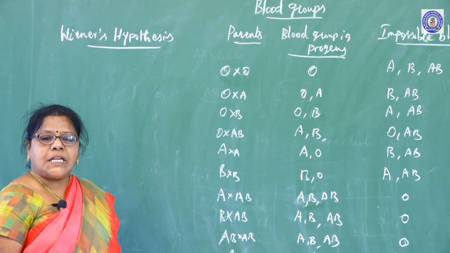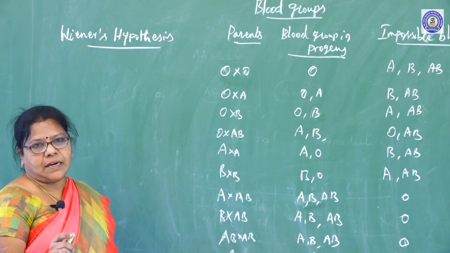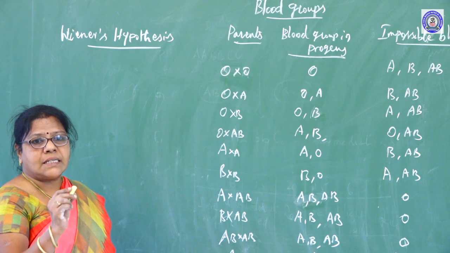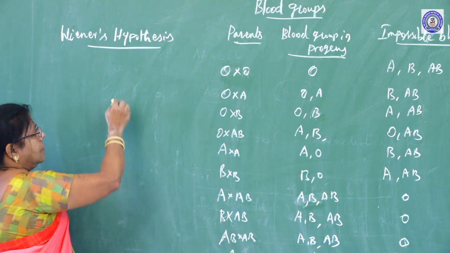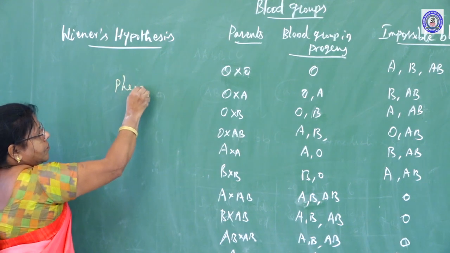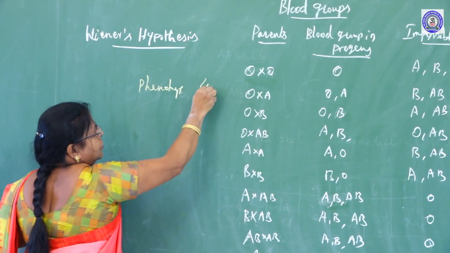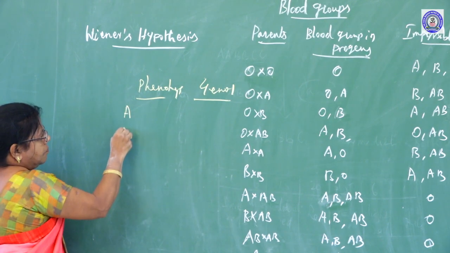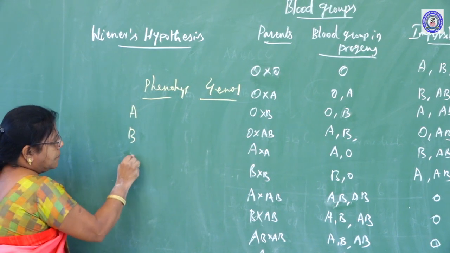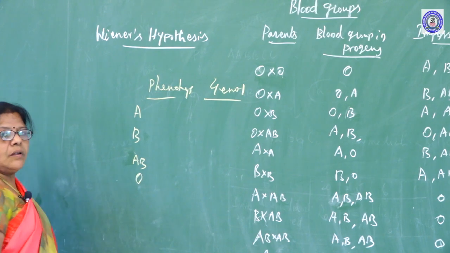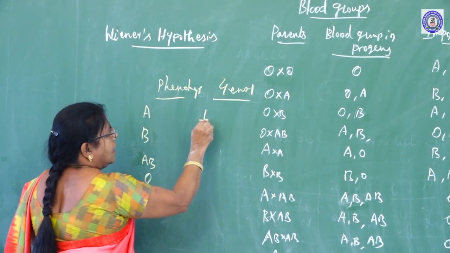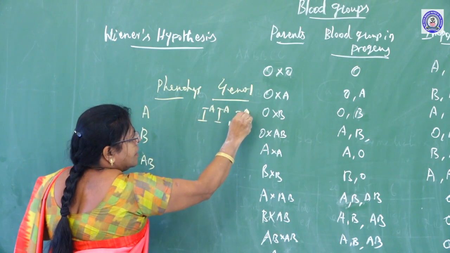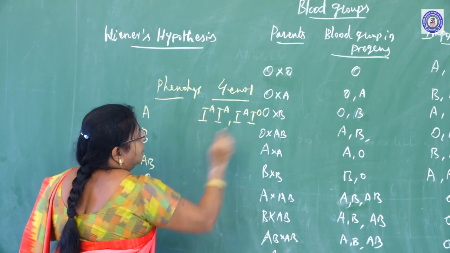The child receives any one of these 3 genes from the parents, producing 4 types of phenotypes, and 6 types of genotypes are possible. Phenotypes and genotypes. Phenotypes A, B, AB and O. Genotypes: in A blood group, IAIA and IAIO.